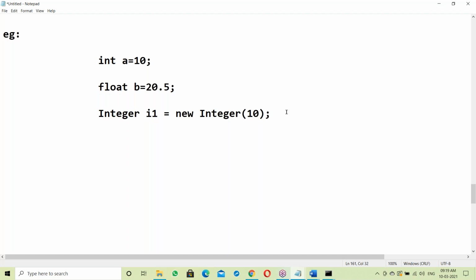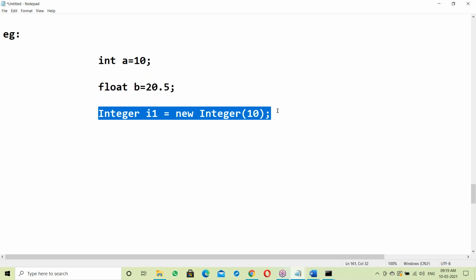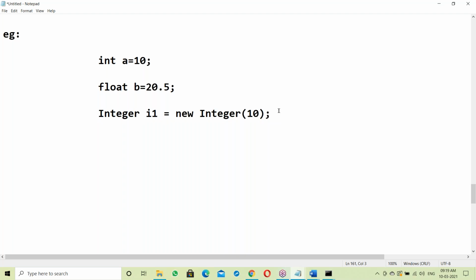If it is a closed box, no one can see what is inside. Object is like a closed box. So if data is in the form of an object, there is security for the data.